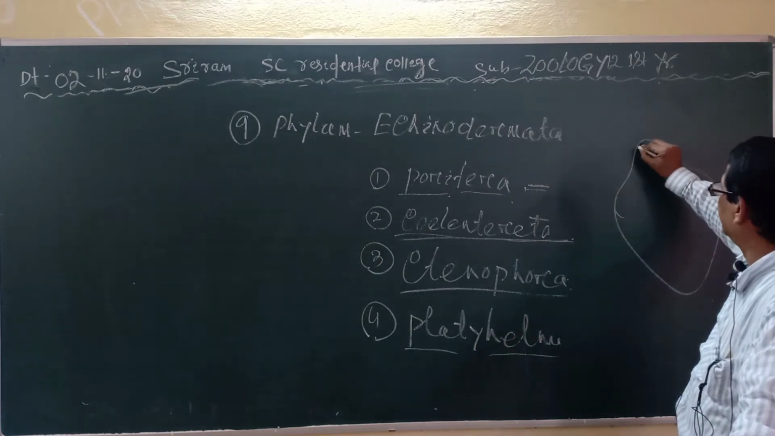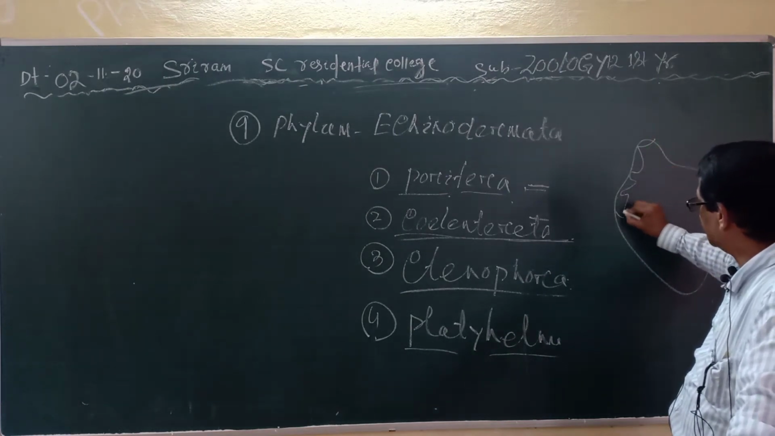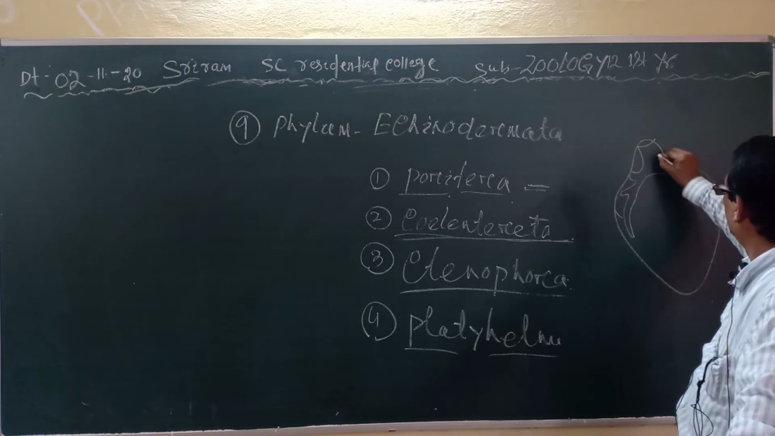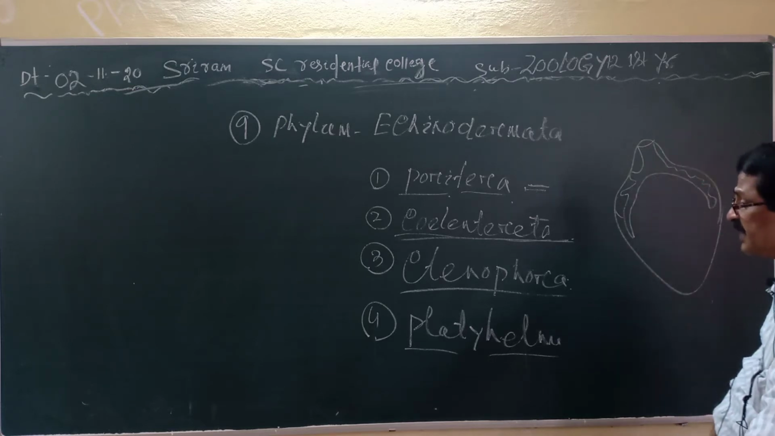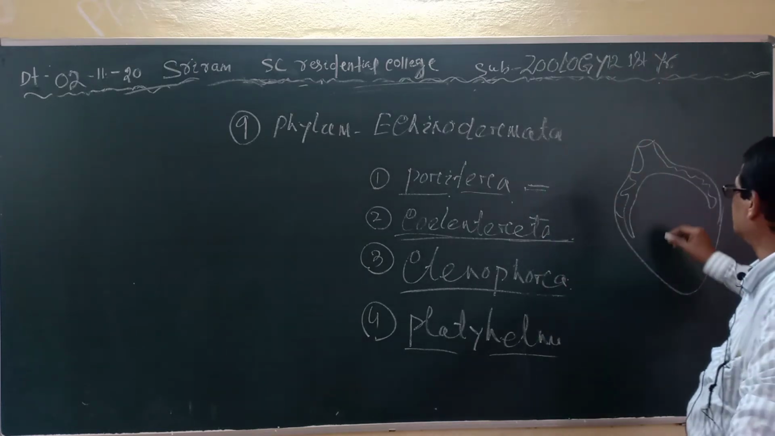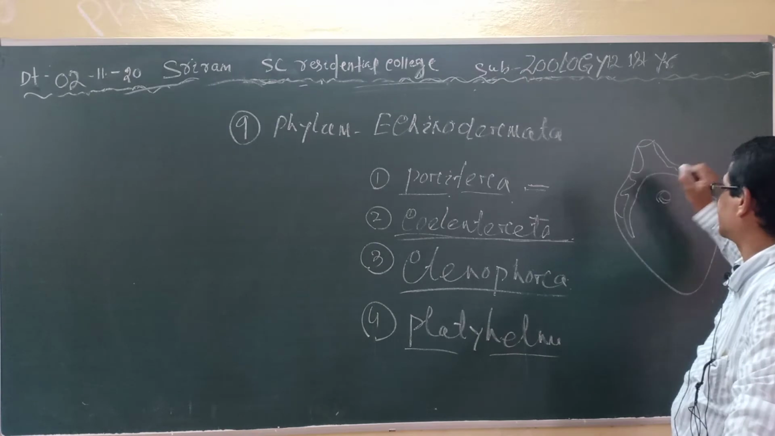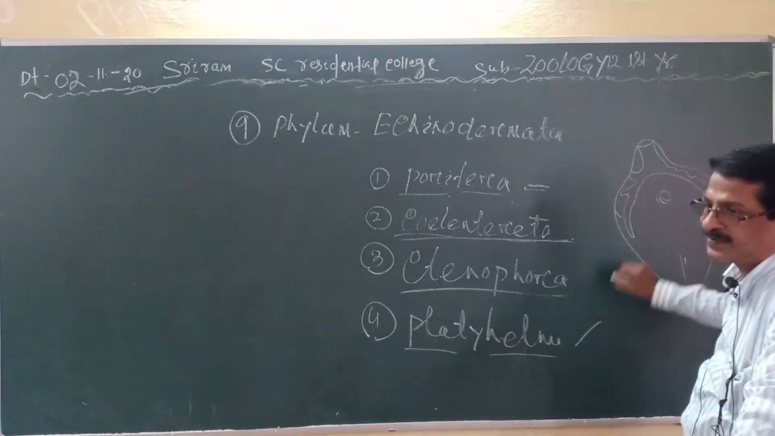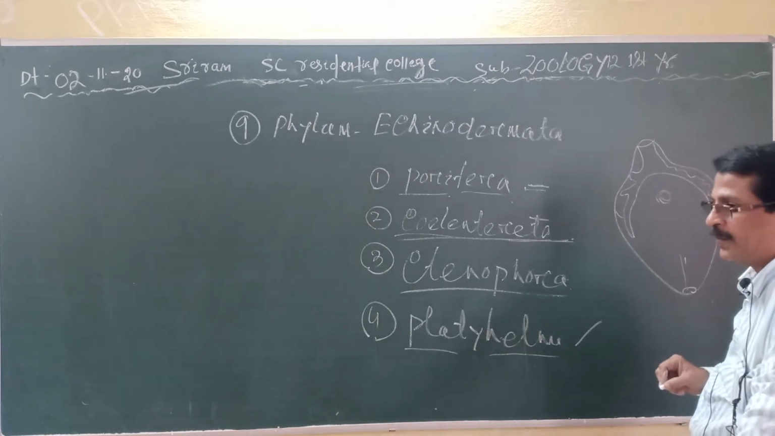And here they show the highest degree of parasitic adaptation. That means most of these structures are absent here. Clear? And the flame cell is the excretory organ. The body is dorso-ventrally flattened.